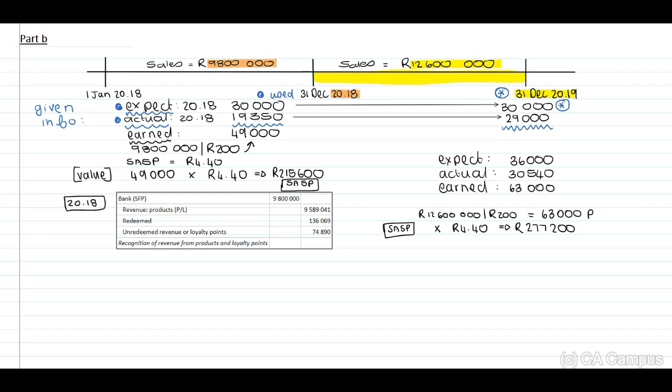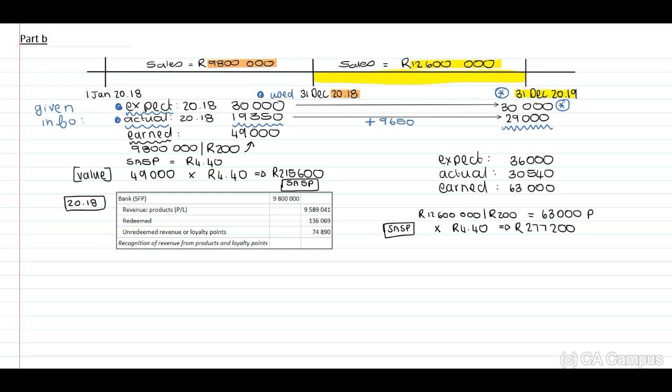Therefore, there is a difference, guys. There's an additional 8,650. Now, I'm lying, guys. 9,650 points were used. An additional 9,650 points were used in 2019 that relates to 2018 sales.